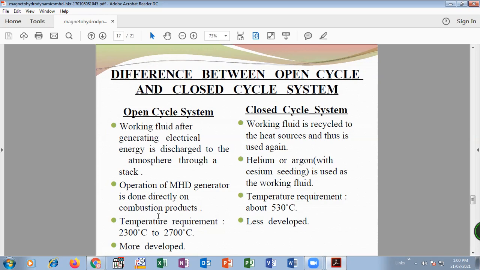Then the temperature of the open cycle is 2300 to 2700 as compared to the closed cycle. In the closed cycle, it is a very low temperature, only 530 degrees. So it is a main difference between open and closed system. Again, the open system is more developed, and the closed system is less developed. So these are the differentiating factors between the open cycle and closed cycle system. Okay. So these are the two types of magnetohydrodynamic power generators.